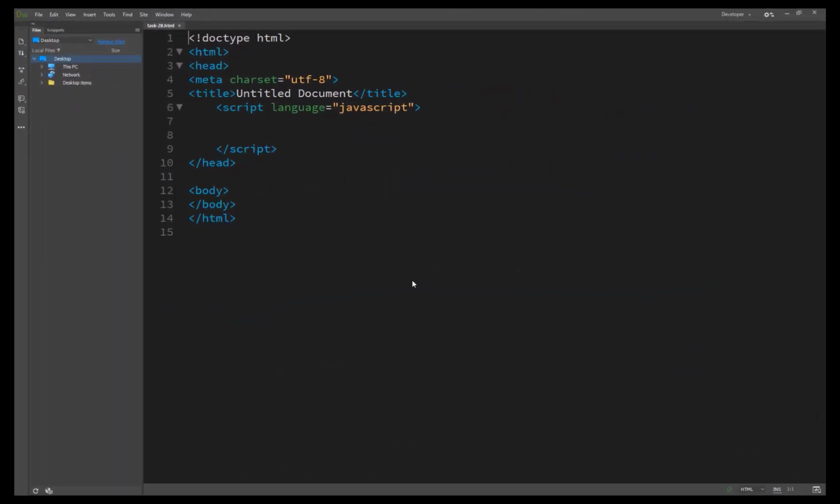So here we start our task number 28. It's about passing an argument to your functions. In the previous lecture, task 27, we saw how to create a function, but we didn't pass any argument in our function. The function created in that task did not accept any argument.